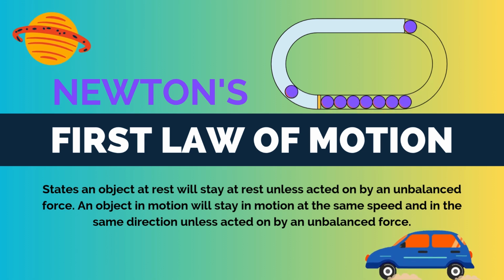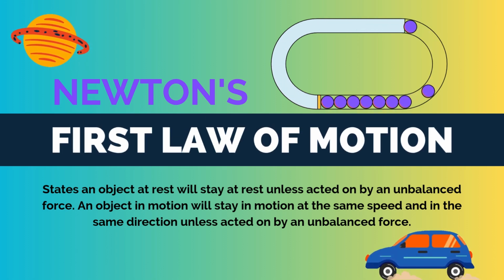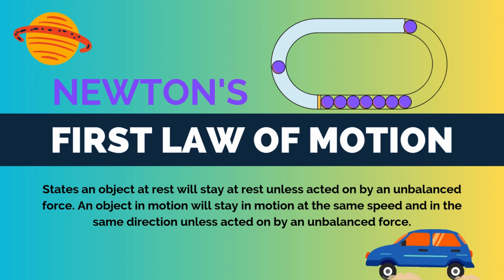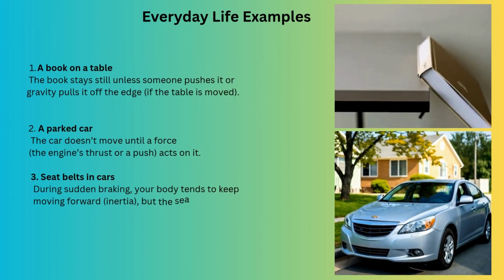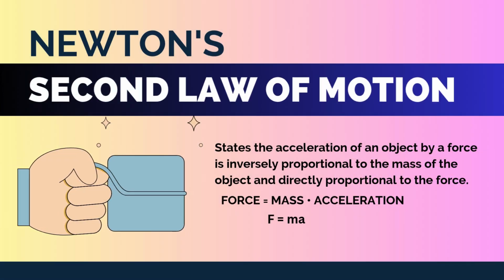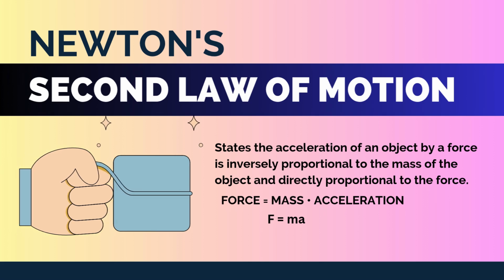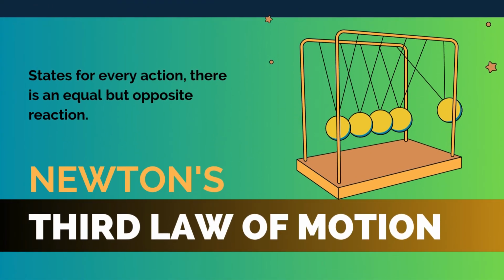The first law of motion states an object at rest will stay at rest unless acted on by an unbalanced force. An object in motion will stay in motion at the same speed and in the same direction unless acted on by an unbalanced force. Second law: the acceleration of an object produced by a force is inversely proportional to the mass of the object and directly proportional to the force. The third law states for every action, there is an equal but opposite reaction.